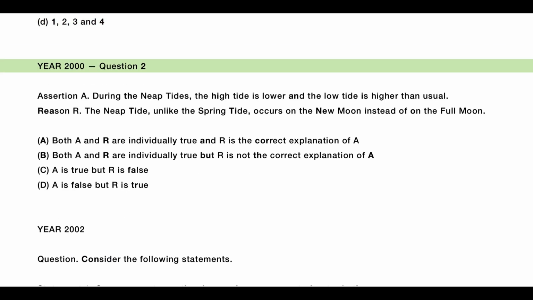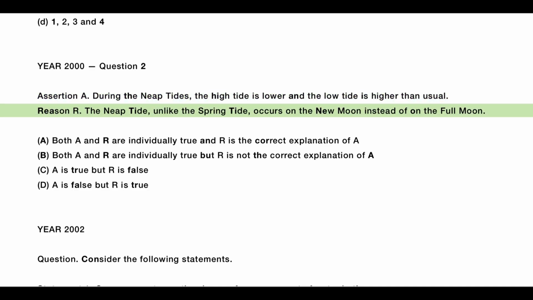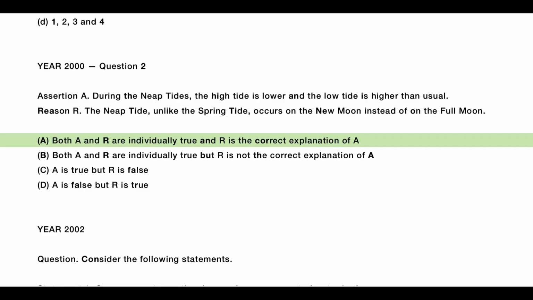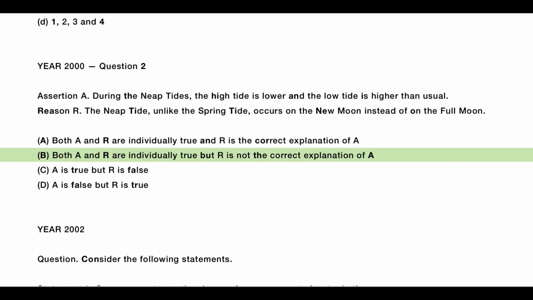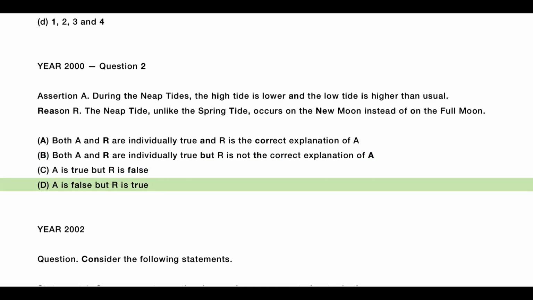Year 2000, Question 2. Assertion A. During the neap tides, the high tide is lower and the low tide is higher than usual. Reason R. The neap tide, unlike the spring tide, occurs on the new moon instead of on the full moon. A. Both A and R are individually true and R is the correct explanation of A. B. Both A and R are individually true but R is not the correct explanation of A. C. A is true but R is false. D. A is false but R is true.